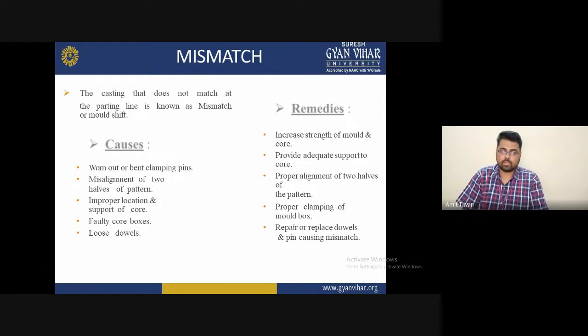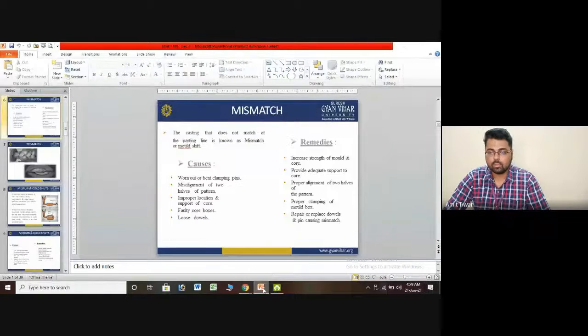We will discuss all of these one by one to understand the basic structure, beginning with the mismatch type of problem.